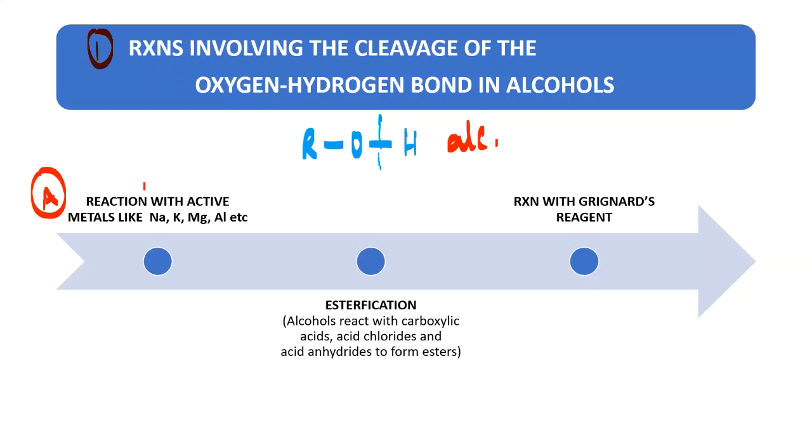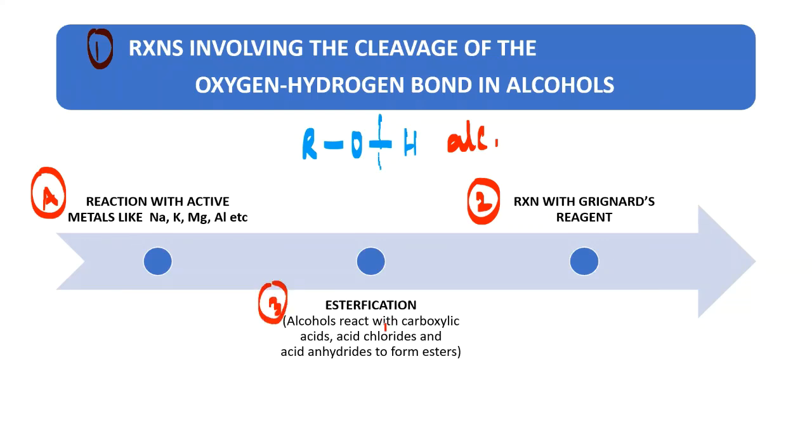First of all, reactions with active metals like sodium, potassium, magnesium, aluminium. In the second case, we will study the reactions with Grignard's reagent. And then how alcohols undergo esterification.